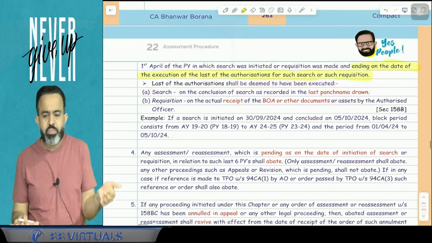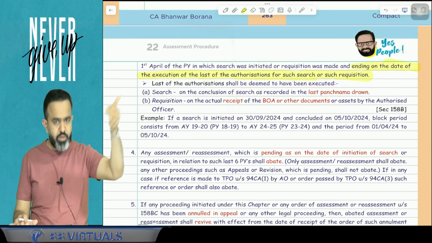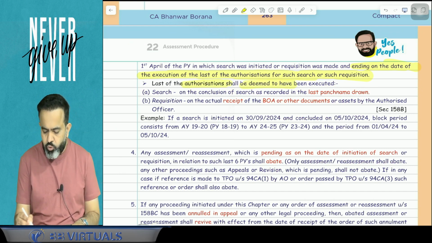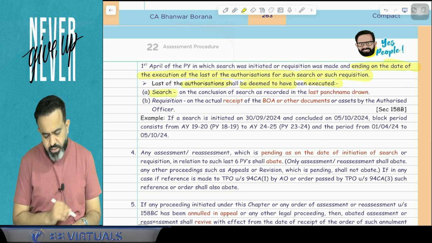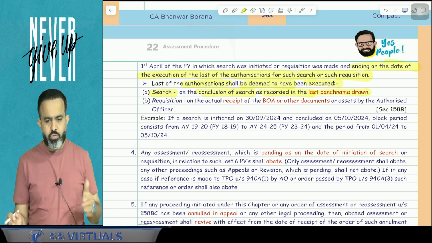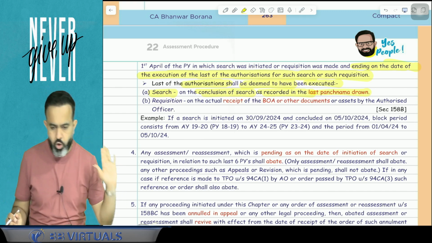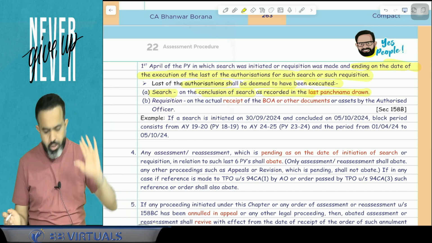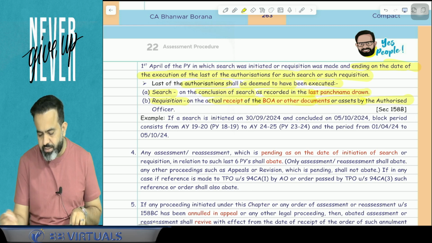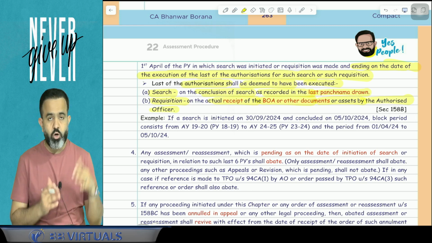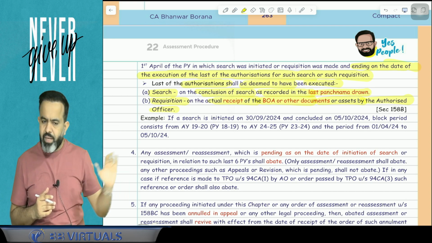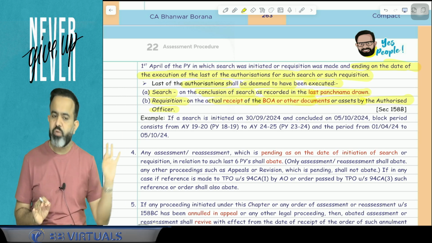Now what is the completion of the search? When will the search or requisition be completed? Try to understand. The last date of authorization shall be deemed to have been executed, in case of search, on the conclusion of the search as recorded in the last Panchnama drawn. So when the last Panchnama is made by the officer, that day the raid is completed. Or in case of requisition, on the actual receipt of the books of accounts or other documents or assets by the authorized officer. On that day your requisition will be completed.